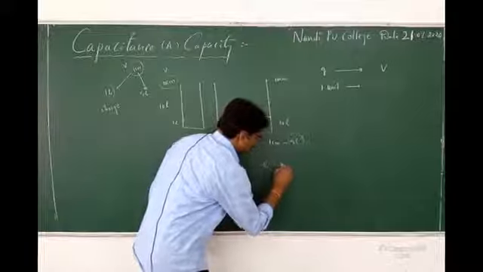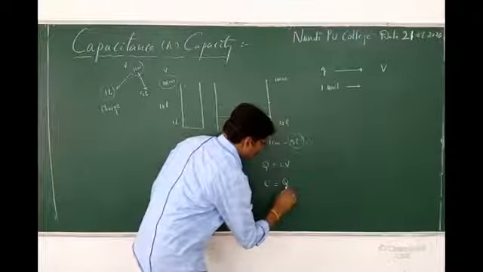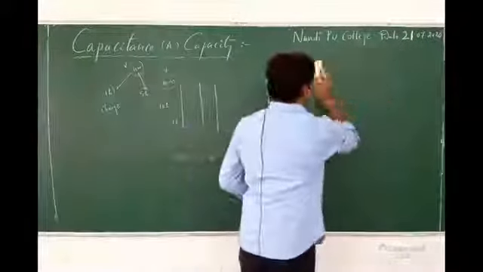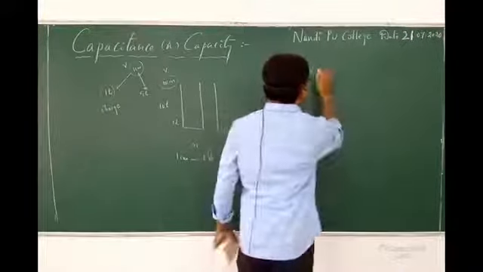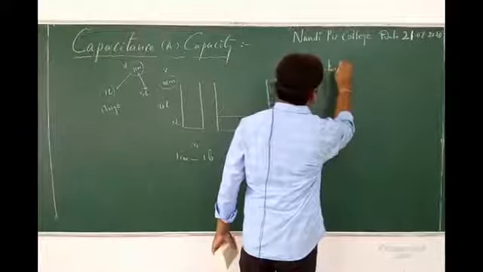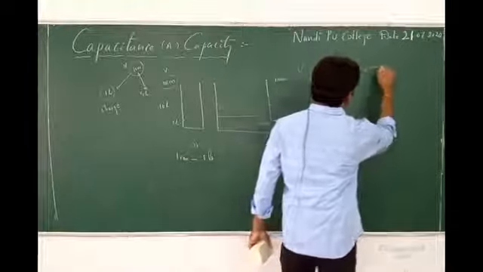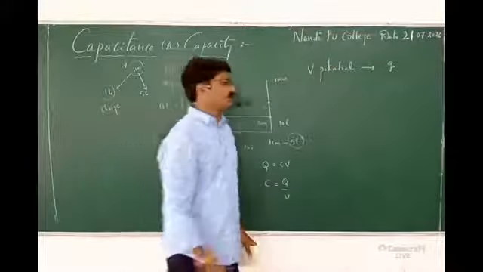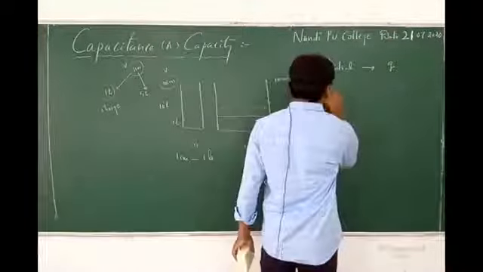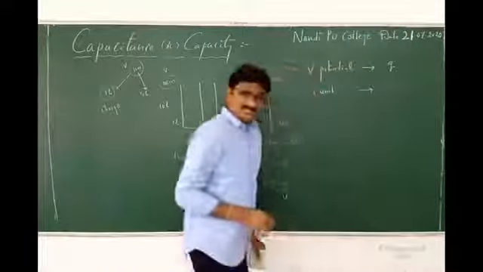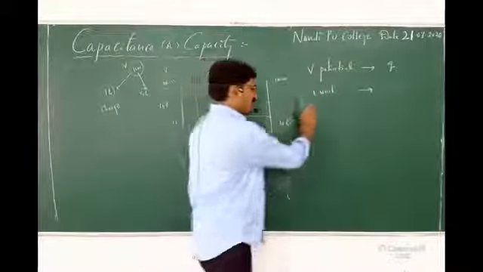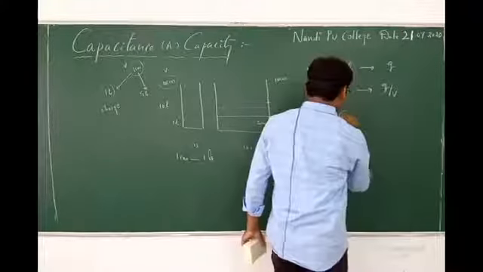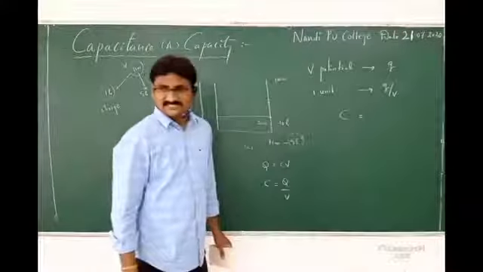Q is equal to CV, C is equal to Q by V. Just reversing it makes it easy to understand. For V potential, how much charge? Q charge. So for 1 unit of potential, what can I take? Q by V. So that is what I consider as capacity.